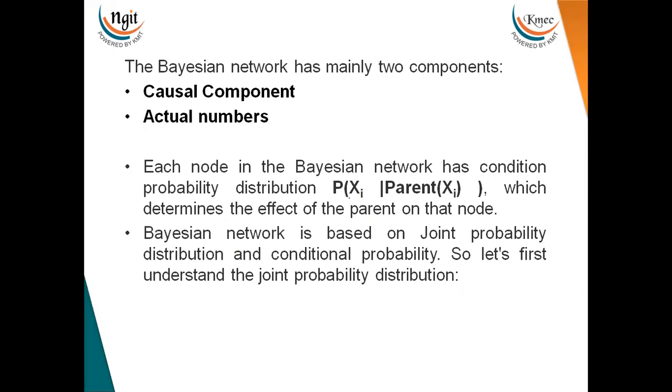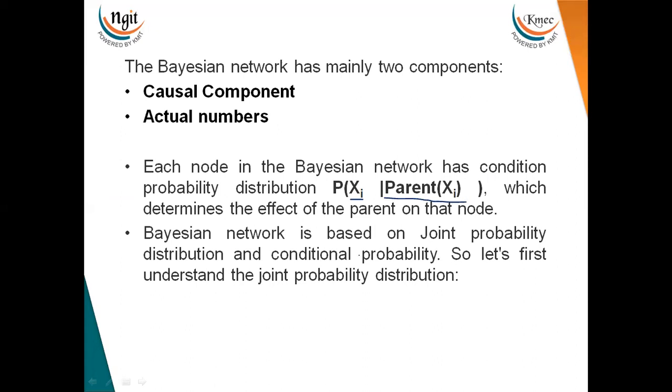Say there is a node X. Its probability I can find if I know the probability of occurrence of the parent event of X, that is, the effect of the parent event on the child event, using this formula.